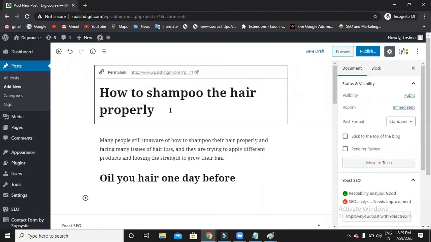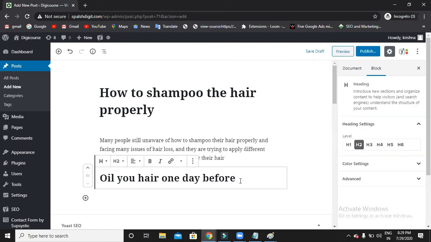Throughout the blog, you can use only one H1 heading, and that too, this title will be in an H1. Now you don't have the option of using an H1 heading one more time. So you have to use H2 or H3 up to H6, but not H1. And try to use the main text as an H2 heading.